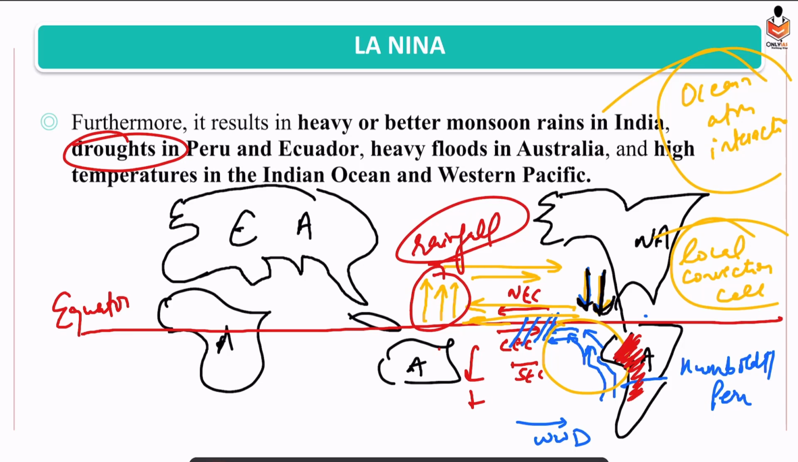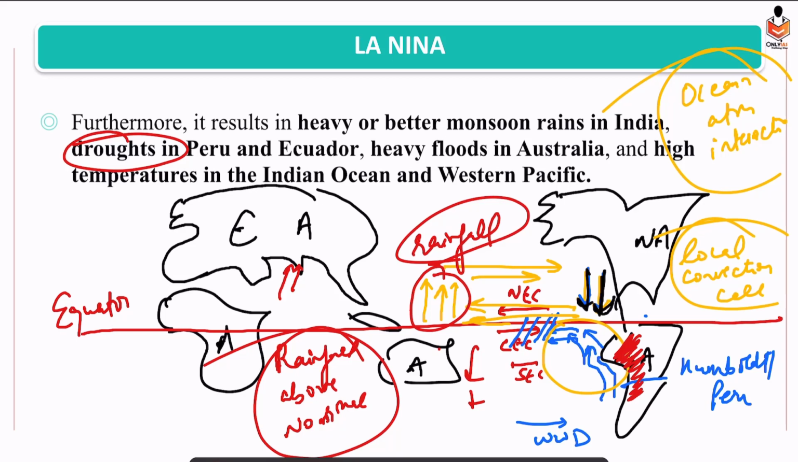And what we have seen is that La Nina is positively linked with the Indian monsoon, and this leads to rainfall above normal, or monsoon above normal. So it's a positive link. This thing you have to remember. I hope La Nina is clear.